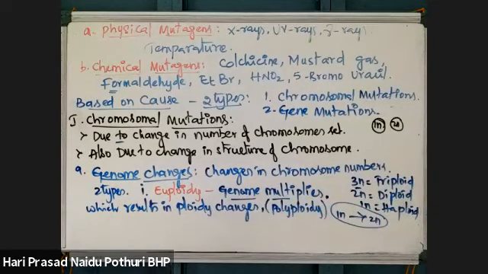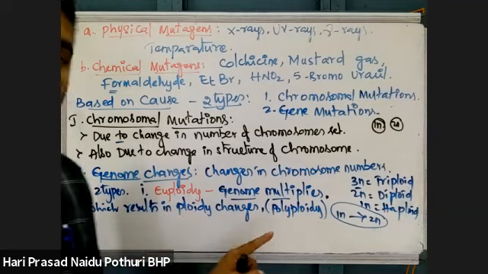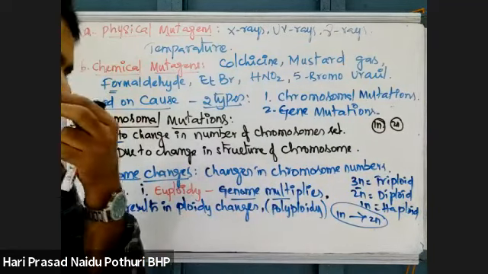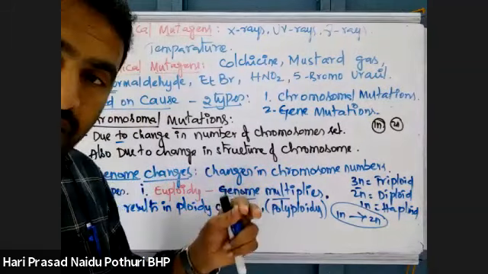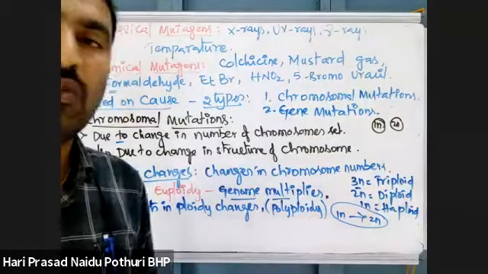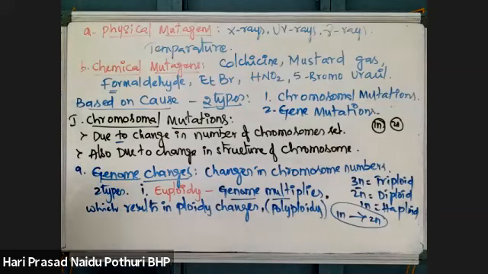The number of genomes is getting changed. A haploid genome will multiply to a diploid genome totally. That is called euploidy. First type, euploidy.